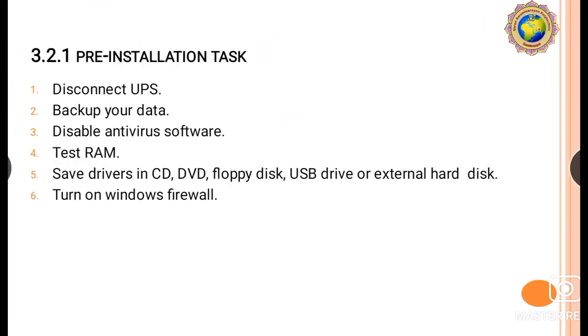Then here the pre-installation tasks. Whenever you configure the Windows server system, you have to follow these pre-installation tasks. First of all, disconnect the UPS, then back up your data, then disable antivirus software, then test RAM, then save drivers on a CD, DVD, floppy disk, USB drive, or external hard disk, then turn on Windows Firewall.